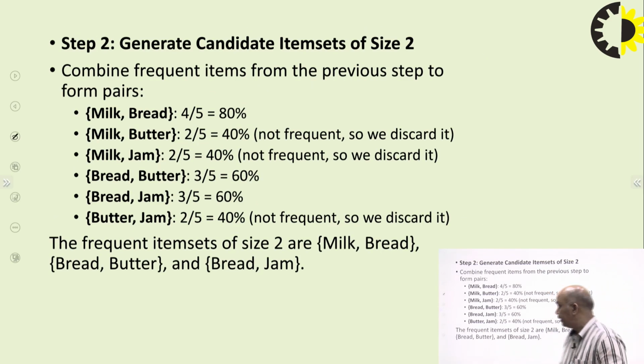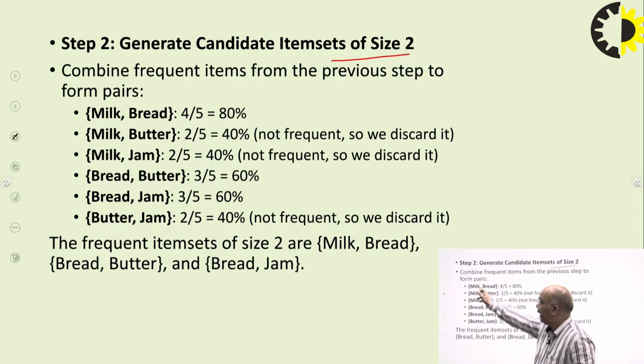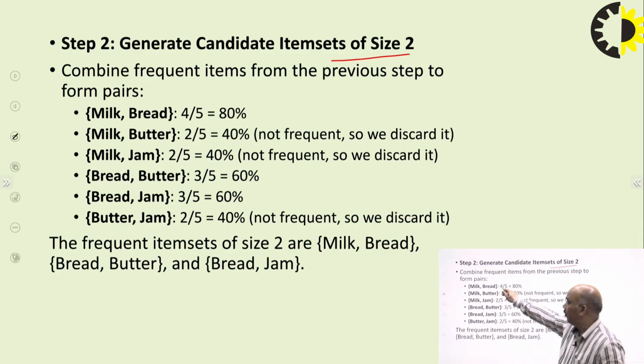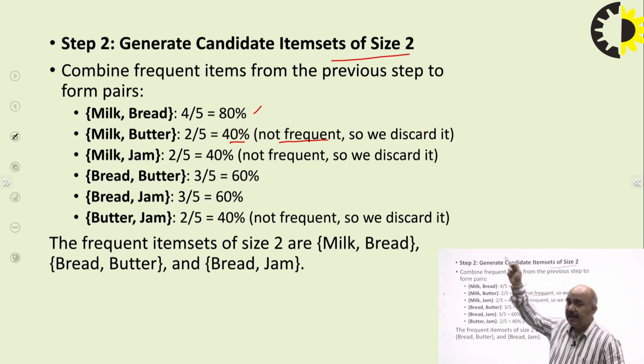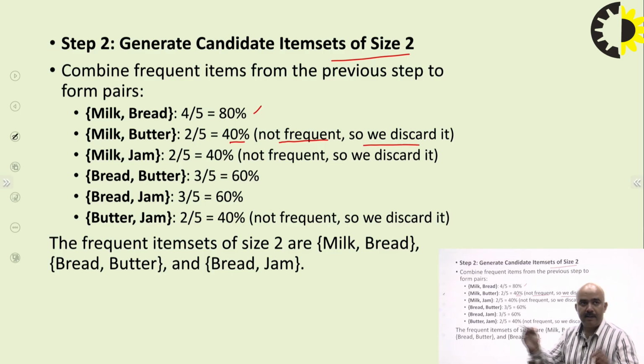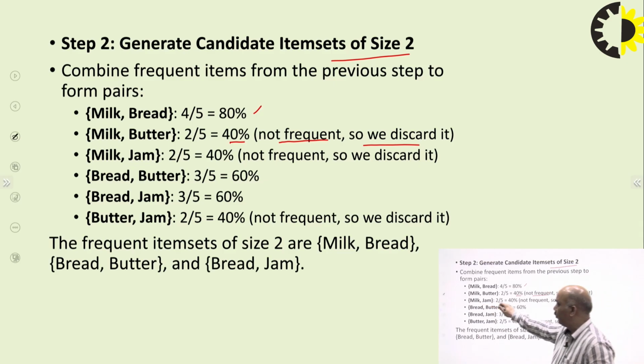So in the second step, we generate item sets of size 2. Now we combine milk and bread. How many times are they purchased? 4 times out of 5, say 80%. Let's say milk and butter: 2 times, 40%. It is not frequent because we have defined the threshold value as 50%, and milk and butter gives 40%. So we discard this combination. Milk and jam: 2 out of 5, 40%, we discard.